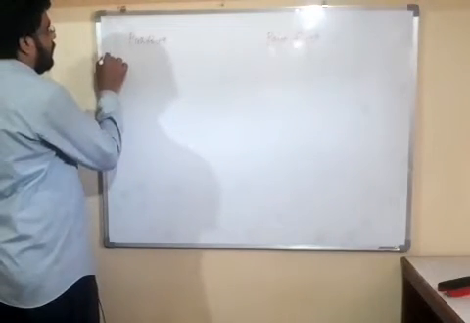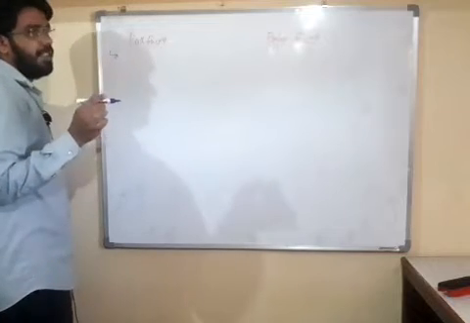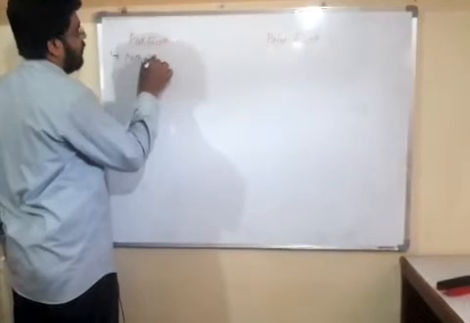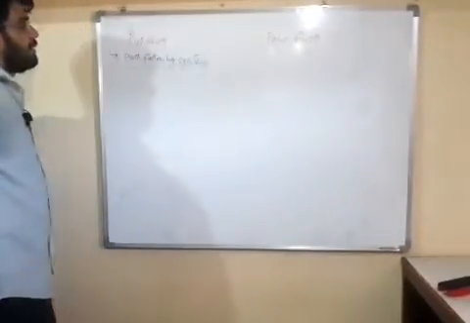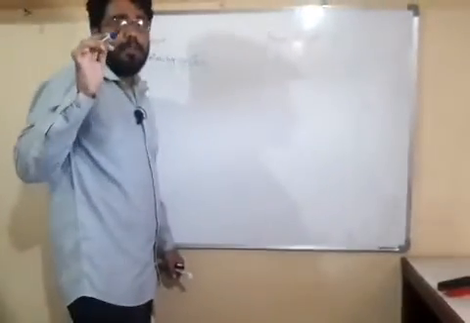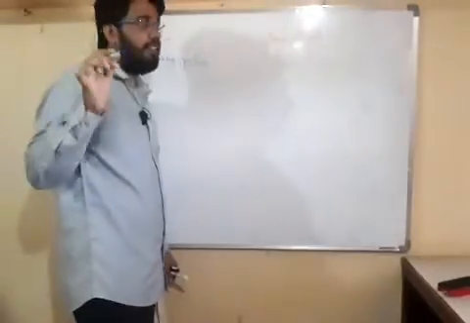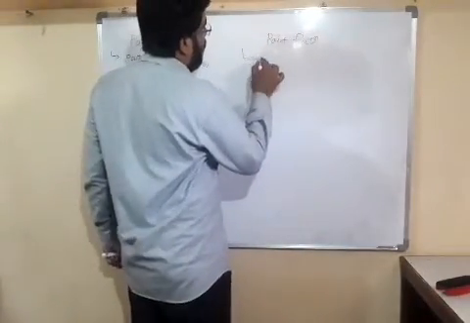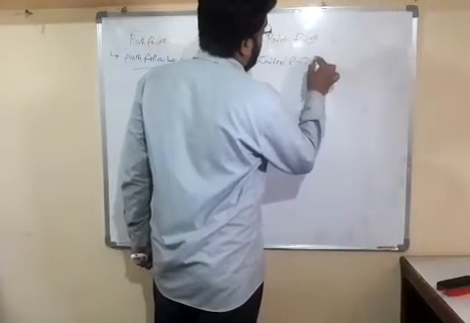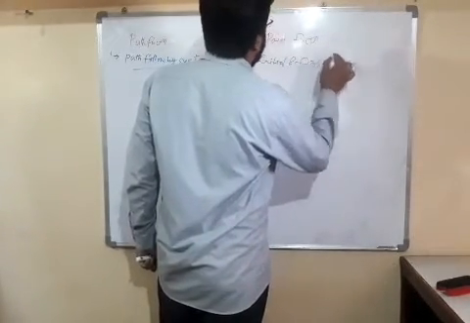It is the function which depends on the path followed by the system. Which depends on the path followed by the system, then it is called path function. And which does not depend on the path followed by the system, which depends on initial and final state, then it is called point function.